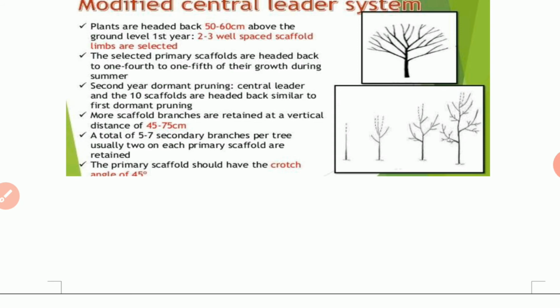Then in the second diagram we can see that after cutting the central main axis the lateral branches grow vigorously. Then in the third diagram again the central main axis is cut, then again some lateral branches grow vigorously, and in the last stage this is how the plant looks in the modified central leader system.